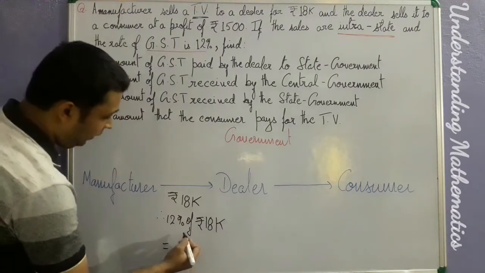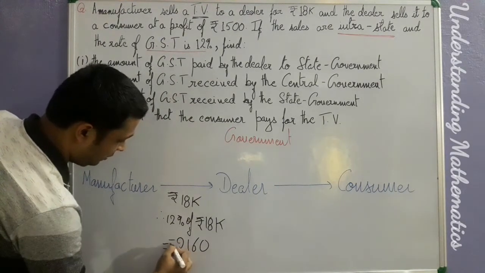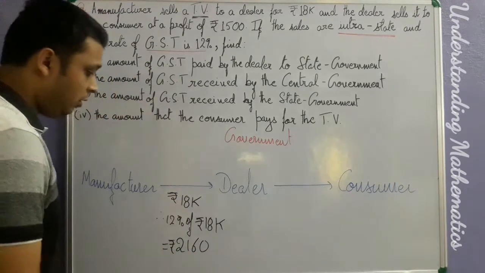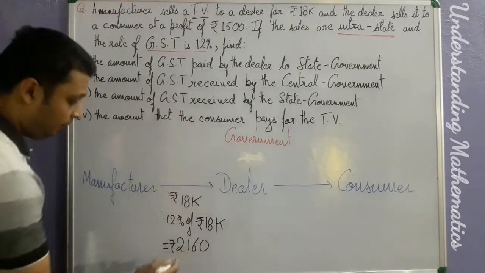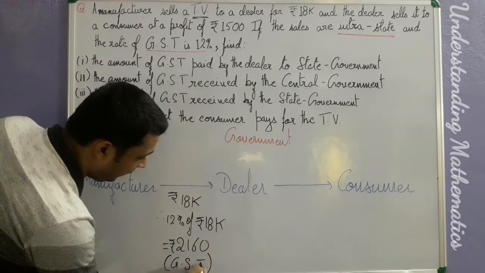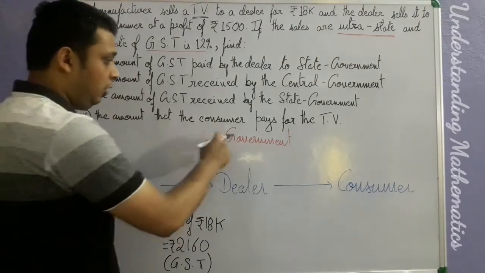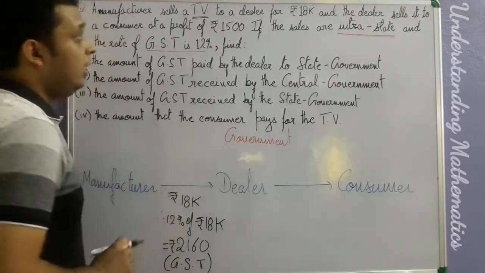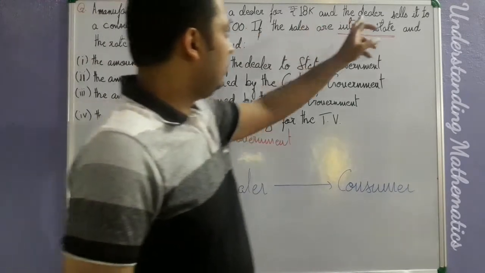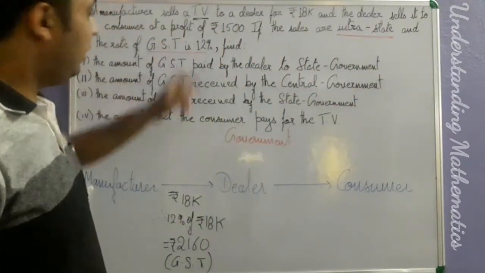It will come out to be 2160. So this is rupees 2160. What is this money? This is the GST amount which will be paid by the dealer to the manufacturer, and then he will give it to the government. Understood? Now the second portion says the dealer sells it to a consumer at a profit.